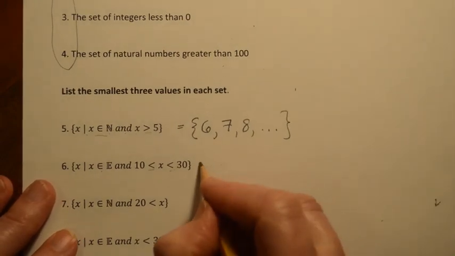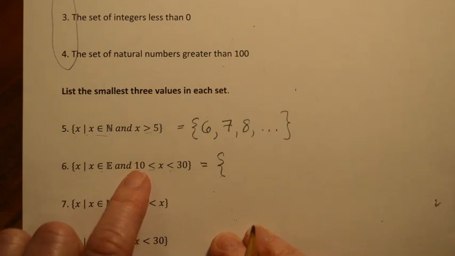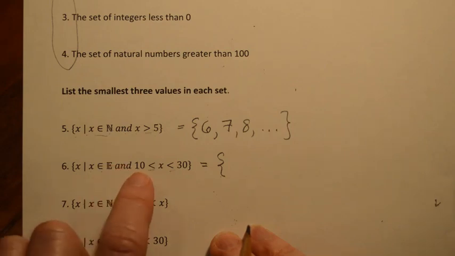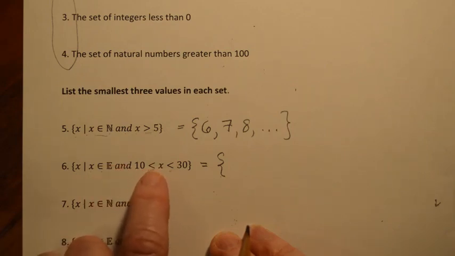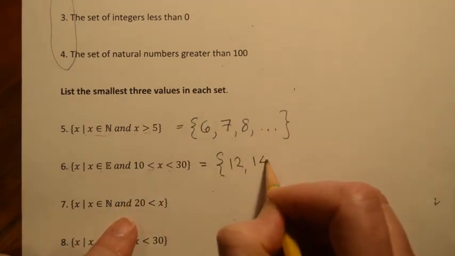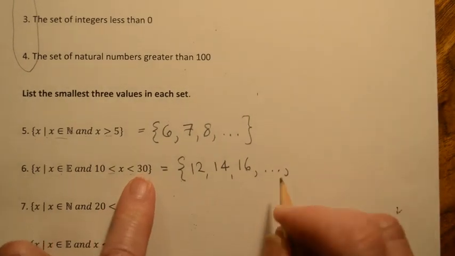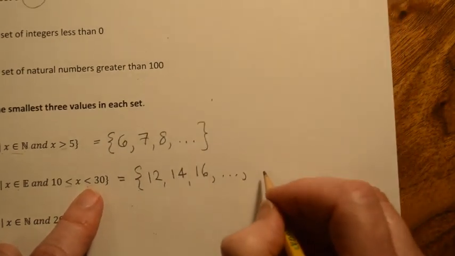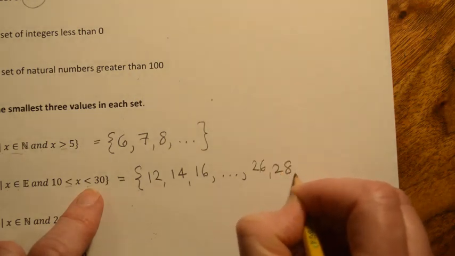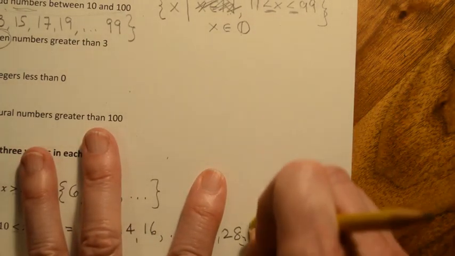All right, so we're trying to think who is in this set, who qualifies for this role. So I couldn't say 2, that's not between 10 and 30, or 4, or 6, or 8, or 10 even, because 10 is not allowed in here because of the strictly less than symbol. So the first guy that we can have in here is 12, then 14, then 16, and we would keep going until we got to the highest end of this. We would go 18, 20, 22, 24, 26, 28, 30. Oh, nope, 28 is the highest member of this set because we can't include 30.